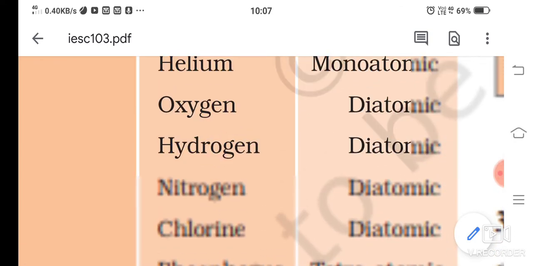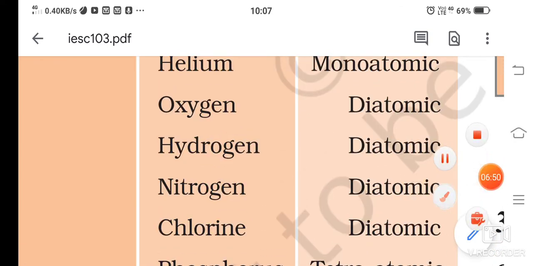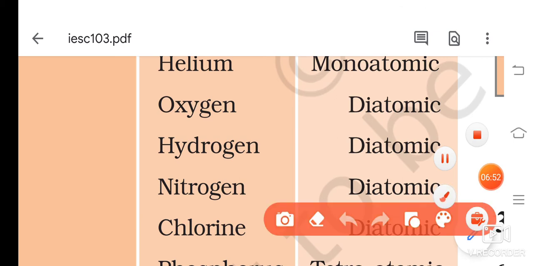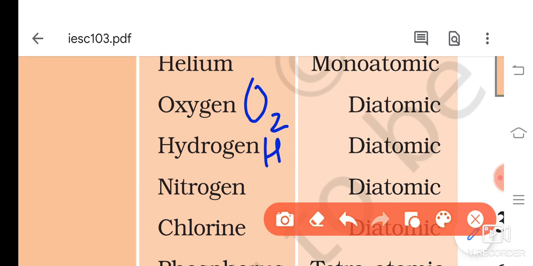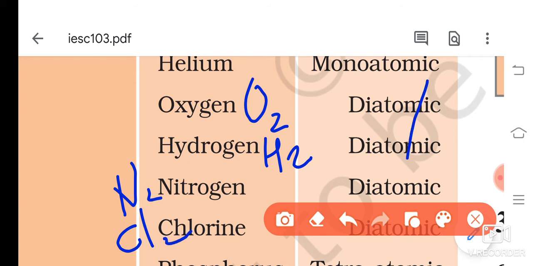What have we written for oxygen? O2. You can write nearby O2 capital. Okay, then hydrogen H2, nitrogen N2, chlorine Cl2. Okay, now if I go for